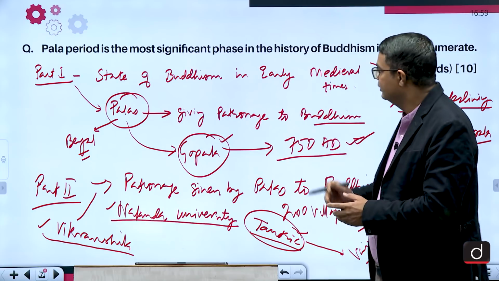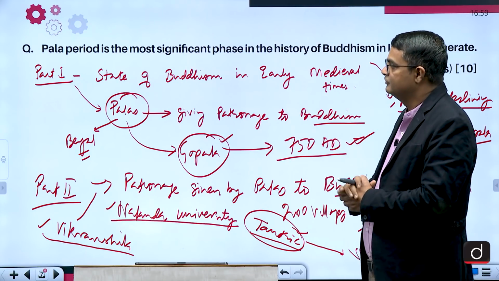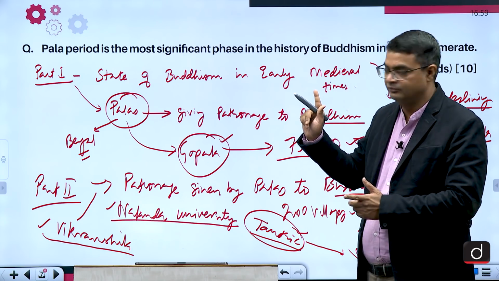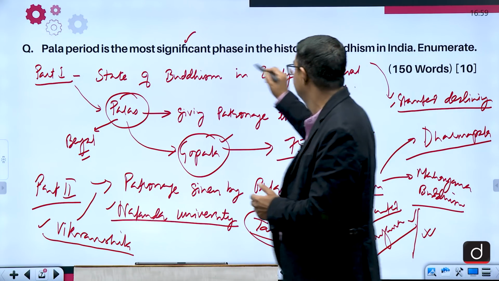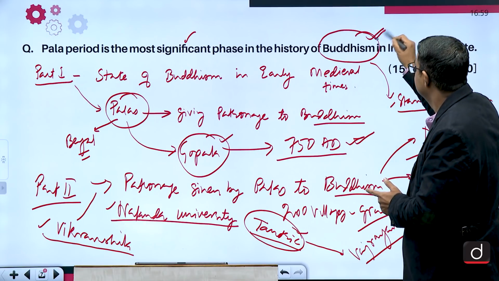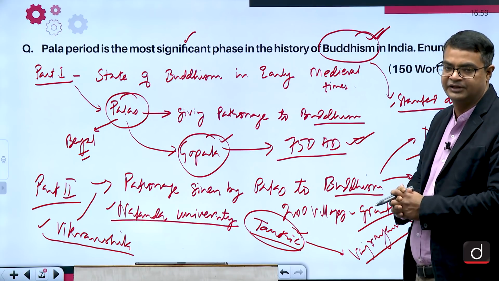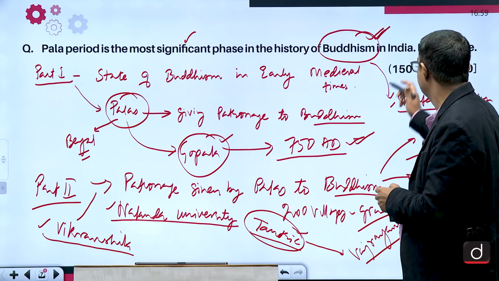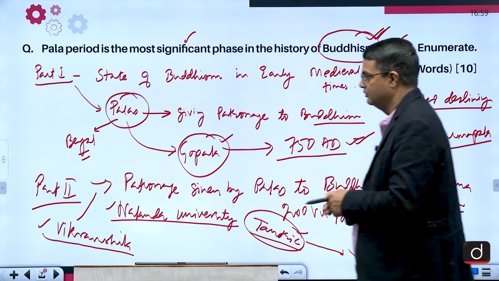So we need to understand. Let us read the question once again. Pala period is the most significant phase for what in the history of Buddhism? Why? It was the last try, you can say, to revive Buddhism, which was declining from India, and the patronage was given by the Pala rulers.